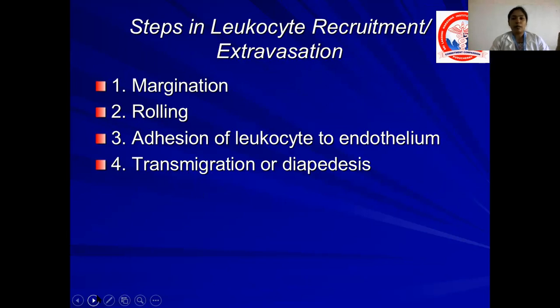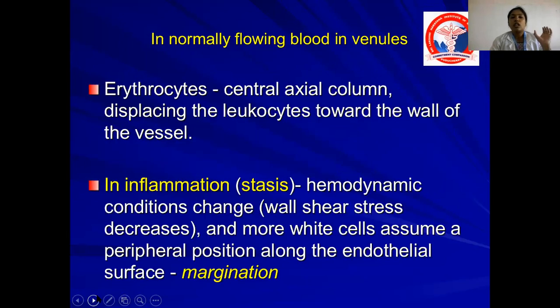Point to be noted, transmigration is otherwise called diapedesis. It can be asked in your MCQ questions also. In normally flowing blood in the venules, the erythrocytes and the leukocytes accumulate in a central axial column, which is called normal laminar blood flow.